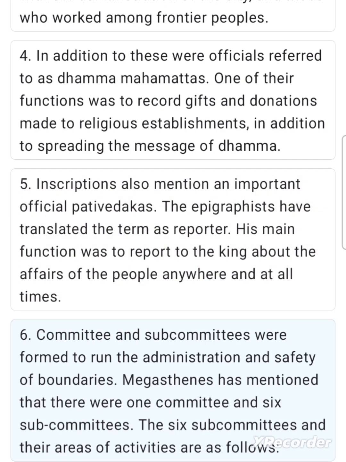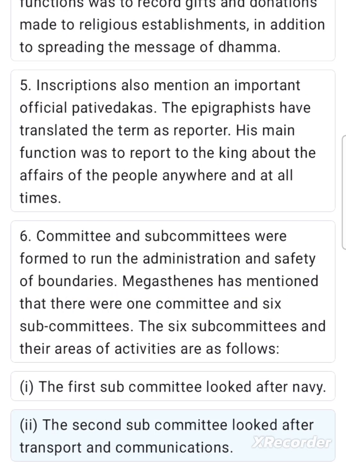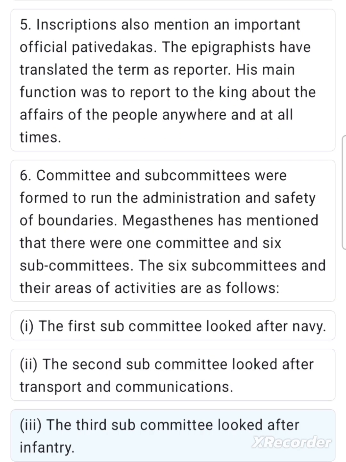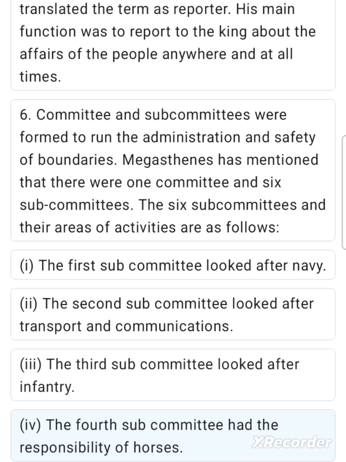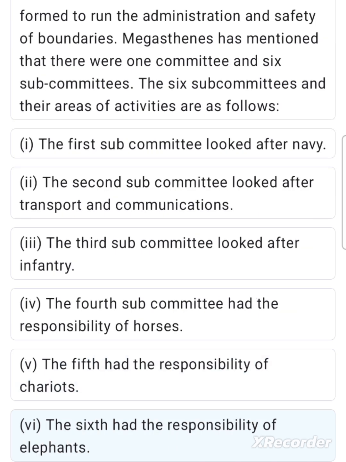6. Committees and subcommittees were formed to run the administration and safety of boundaries. Megasthenes has mentioned that there were 1 committee and 6 subcommittees. The 6 subcommittees and their areas of activities are as follows. I. The first subcommittee looked after the navy. II. The second subcommittee looked after transport and communications. III. The third subcommittee looked after infantry. IV. The fourth subcommittee had the responsibility of horses. V. The fifth had the responsibility of chariots. VI. The sixth had the responsibility of elephants.